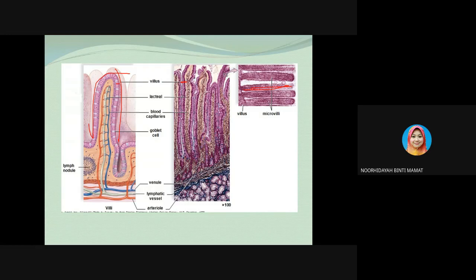As you can see from here, this is the lacteal, the lymphatic system, and this is the blood capillary. The nutrients will be absorbed across the intestinal epithelium, and then cross the epithelium of either the capillaries or lacteals. Then the nutrients will flow down into the bloodstream, to be distributed to the whole body.